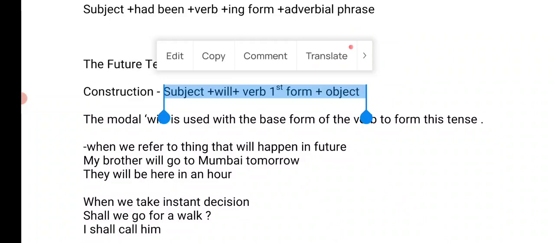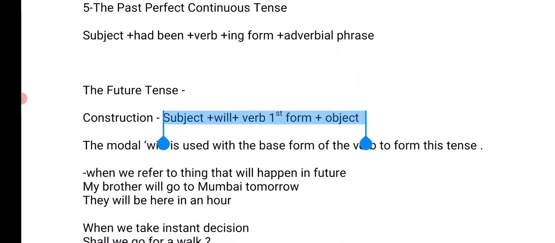Take a storybook, read it, and read each and every line and try to identify the tense, and this will help you understand. When you analyze things, when you dig up, you understand more. So that's how you can learn it more practically, because even if you have memorized the rules, if you don't speak, you won't be able to speak, right? That is why it is very necessary that you understand and you also speak. So let's look at them again.